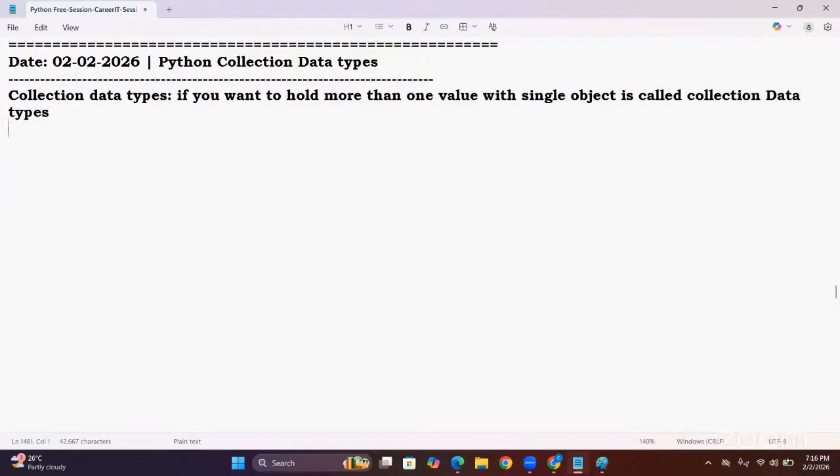Please understand. If you want to hold more than one value within a single object, then go with collection data type.